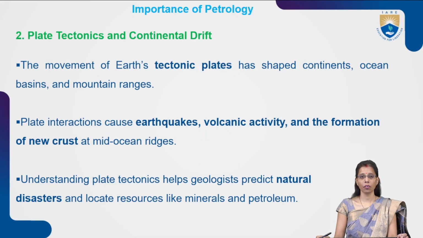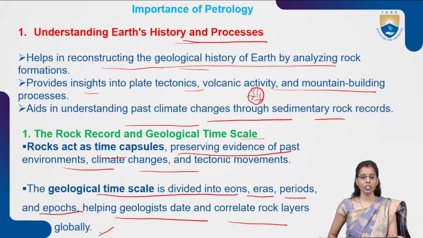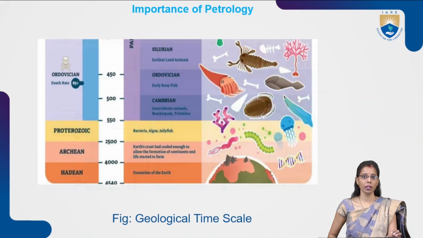When you study petrology, the different types of rock, it will tell you, based on the types of fossils present in the rock itself, about the history of the earth, the history of the eras, like how long ago or how old these rocks were formed. Next is plate tectonics and continental drift. First, what we have studied here is the rock record in the geological timescale, in understanding earth history.